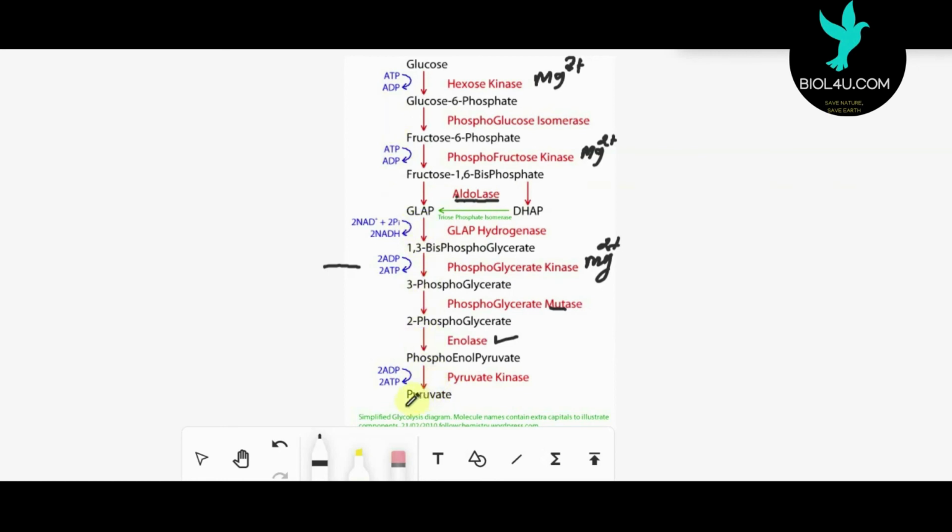And finally 2 molecules of pyruvic acid are produced, because here one glyceraldehyde phosphate comes down, and dihydroxyacetone phosphate is converted into glyceraldehyde phosphate. So from here onward, each and every molecule formed is 2 in number. So finally 2 pyruvic acid will form here. So that is the glycolysis. Then what is the significance of the glycolysis?